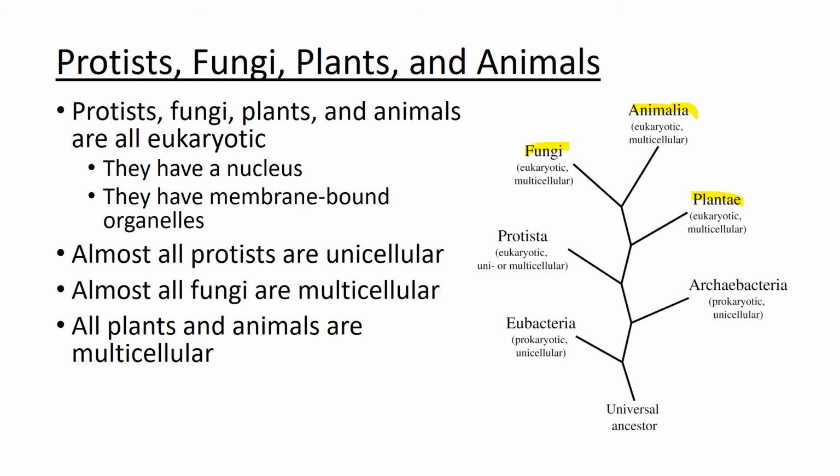I think of the protists as sort of a turning point. They're kind of the link between the Eubacteria and the Archaebacteria on the one hand, and then the fungi, plants, and animals on the other hand, because they're eukaryotic, but they're still unicellular. And then you have the multicellular eukaryotes, the fungi, plants, and animals. And so let's wrap up with our bullet point here. Almost all protists are unicellular, and almost all fungi are multicellular, but all plants and animals are multicellular.